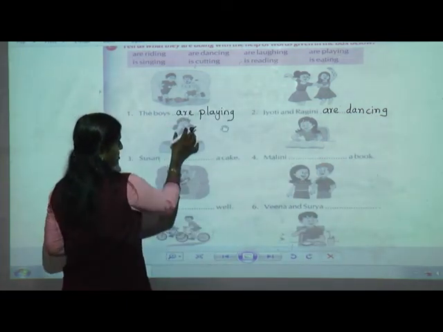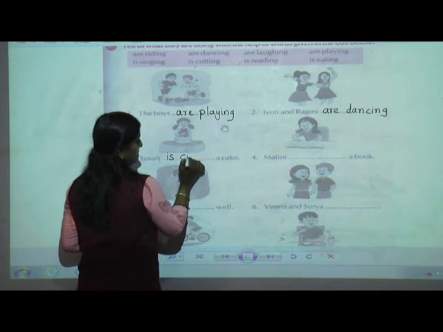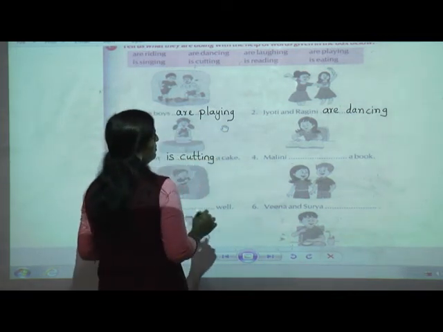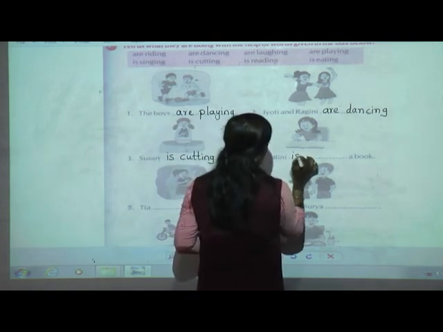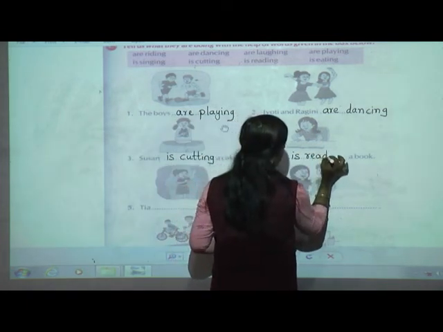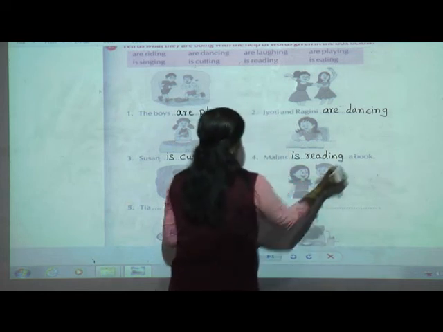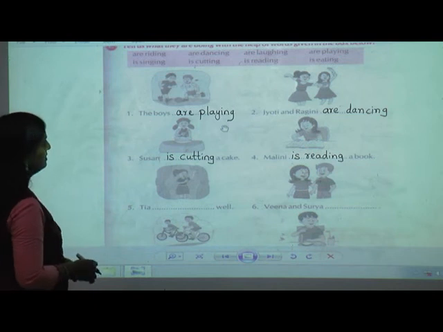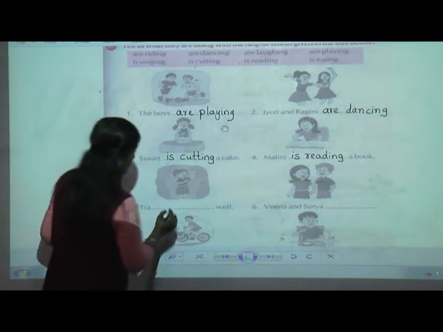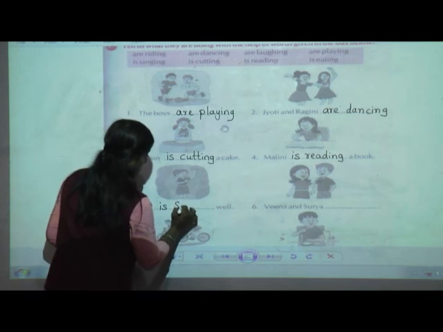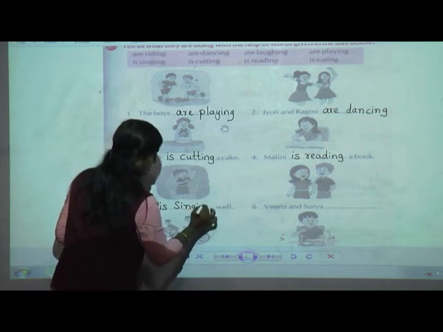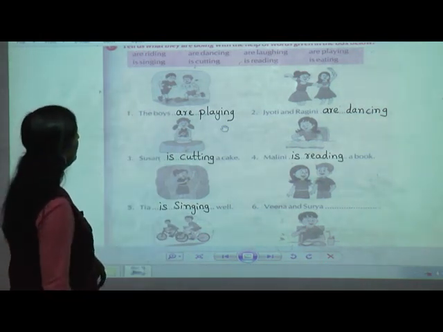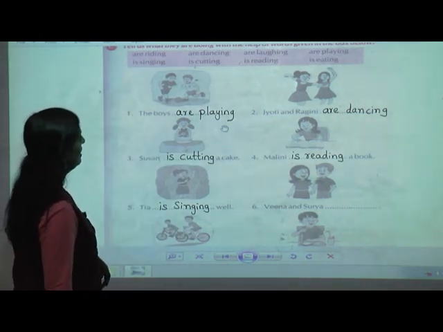Susan, what is she doing? She is alone, so she is catching a cake. Malini, what is she doing? She is alone, so is singular. So is. Tia, what is she doing? Tia is singing. Can you see from the picture? Yes, she is singing, and you can see these words are given upside. Veena and Surya, what are they doing? They are laughing.